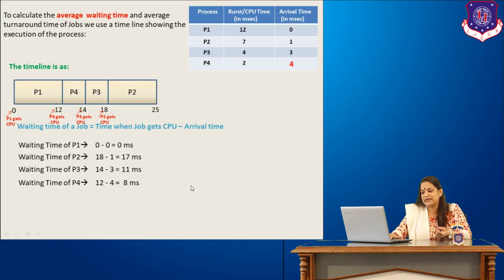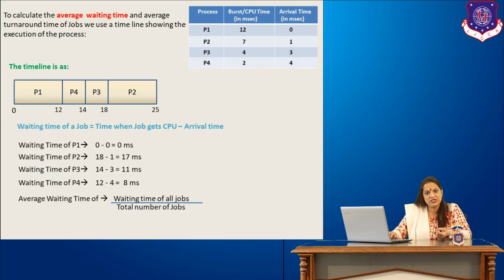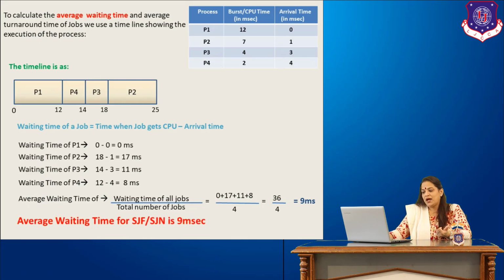So these are the 4 waiting times of all the 4 processes, and we can calculate the average waiting time, which is the waiting time of all the jobs divided by the total number of jobs, which comes to 0 plus 17 plus 11 plus 8 divided by 4, which is 36 upon 4, which comes to 9 milliseconds. So 9 milliseconds is the average waiting time for all the processes if we consider shortest job first or shortest job next.